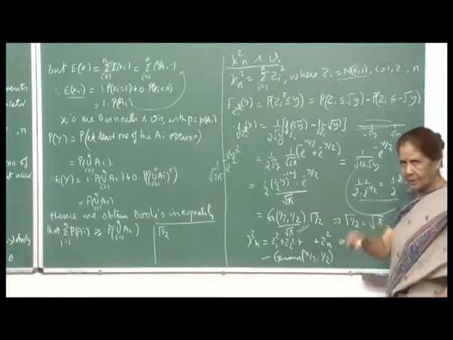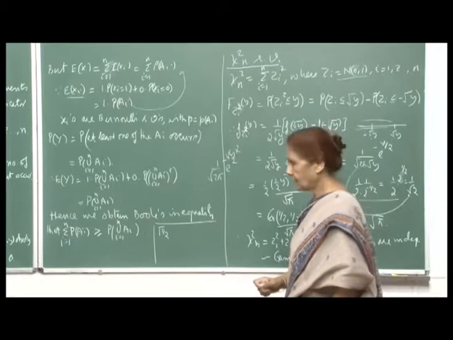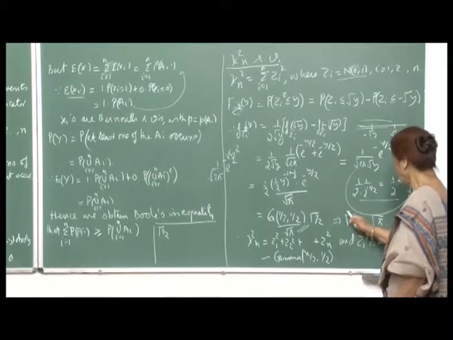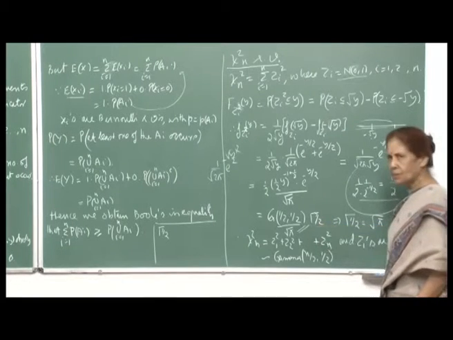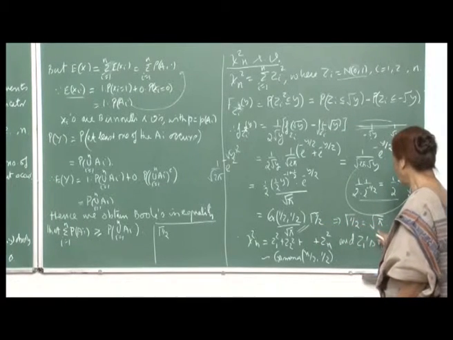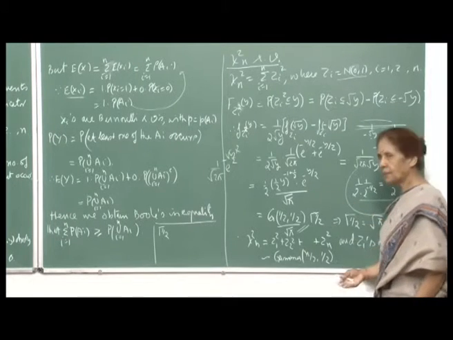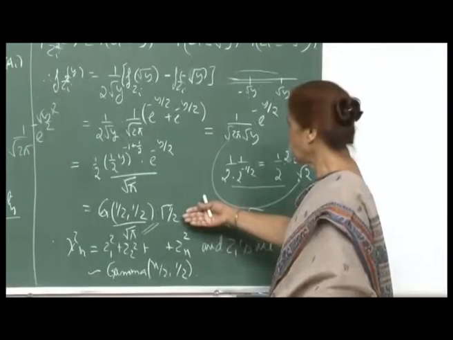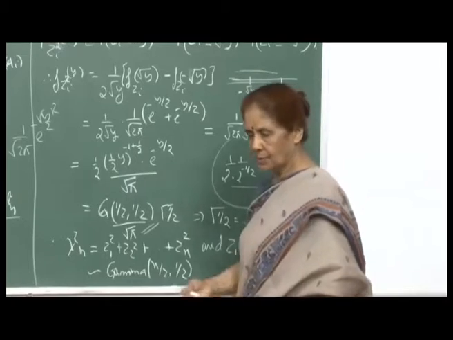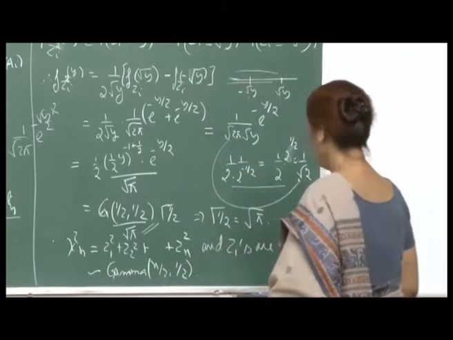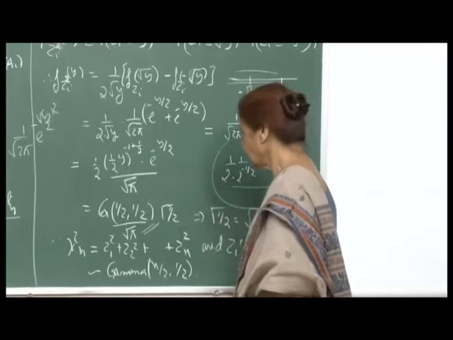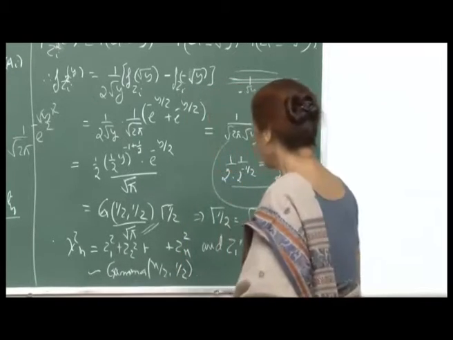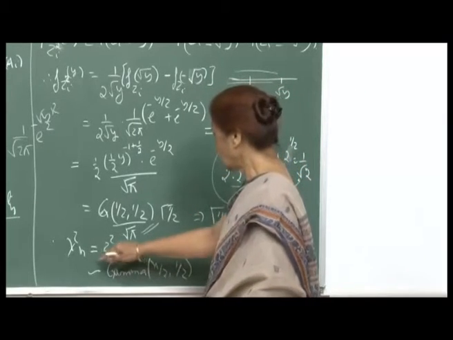In my earlier lecture, when I introduced the gamma distribution, I told you that we will take gamma of half as root pi, but now you have an immediate justification that gamma of half must be equal to root pi. For other fractional values, the tables are there. And for positive integers we also saw that gamma of alpha is alpha minus 1 factorial, and so on. So anyway, let us continue with this discussion.